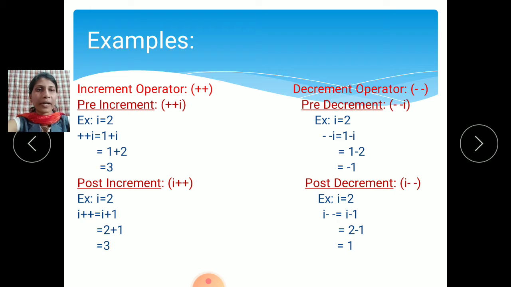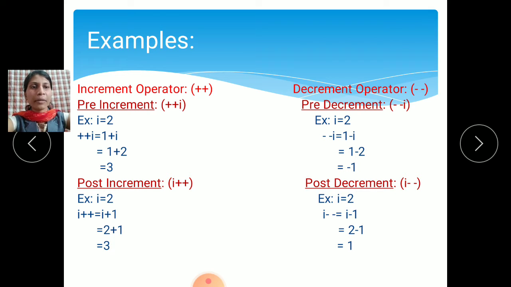Then the decrement operator. The symbol is minus minus, pre-decrement, minus minus I. For example, here also we take the value of I as 2. So pre-decrement minus minus I means first decrease the value by 1, then assign the value of I: 1 minus I. The value of I is 2, so 1 minus 2 is equal to minus 1. This is the value of pre-decrement.